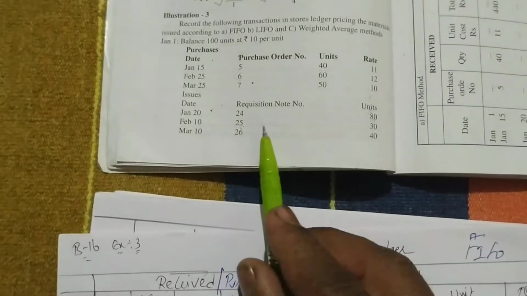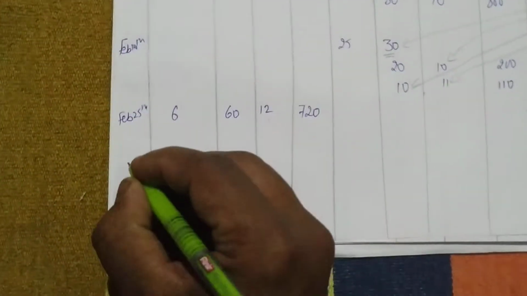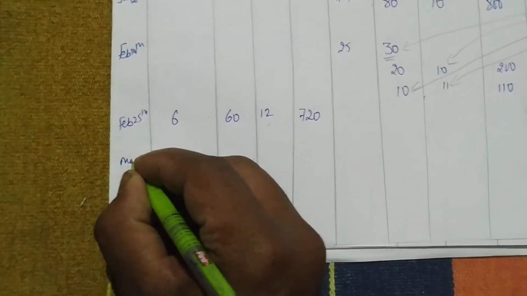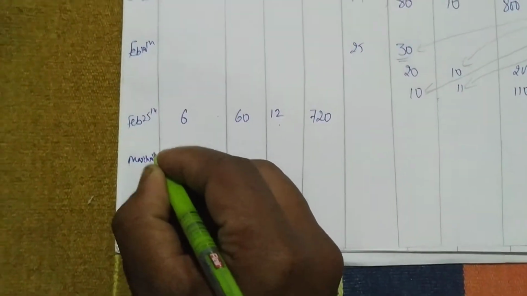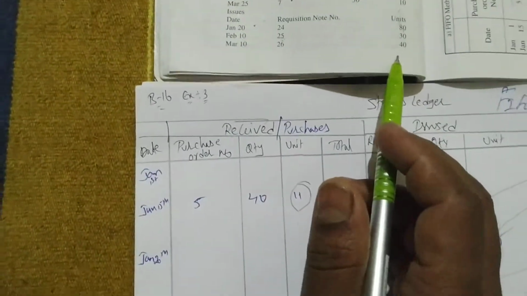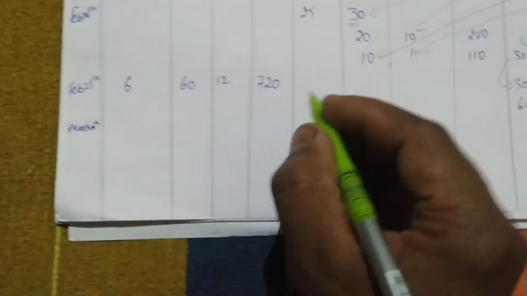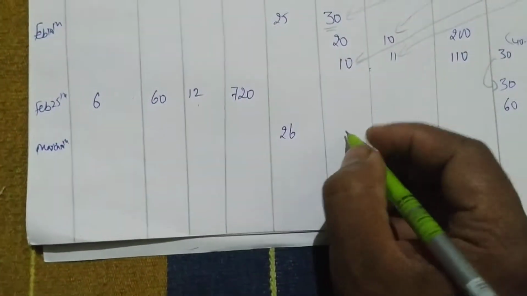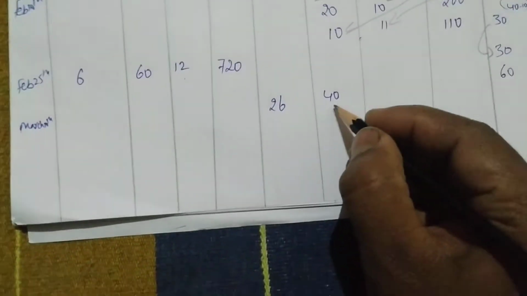On March 10th, we have issued 26 units. March 10th. What we have done? We have issued how many units? 40 units. Requisition number is 26. We have issued 40 units. Okay. So you have to issue 40 units. Do we have 40 here? No. First we have 30.